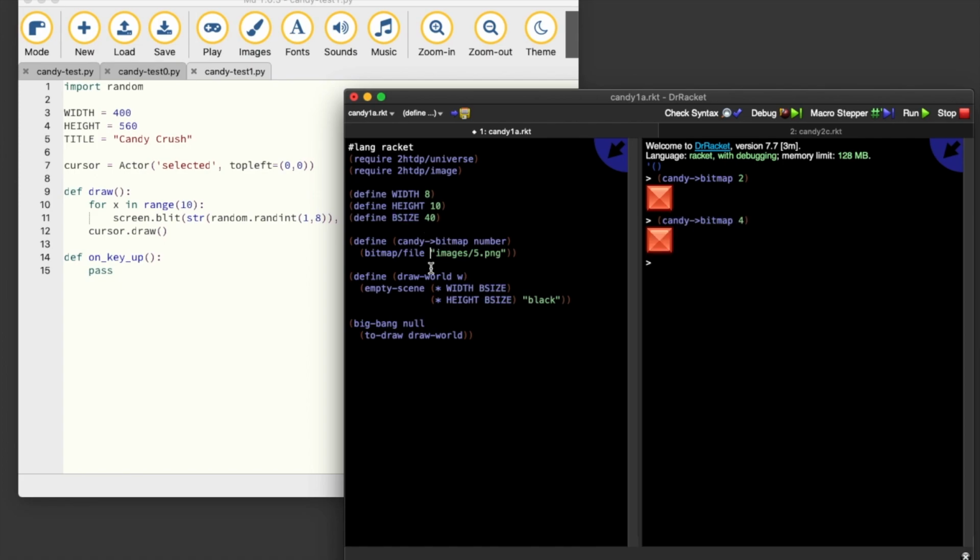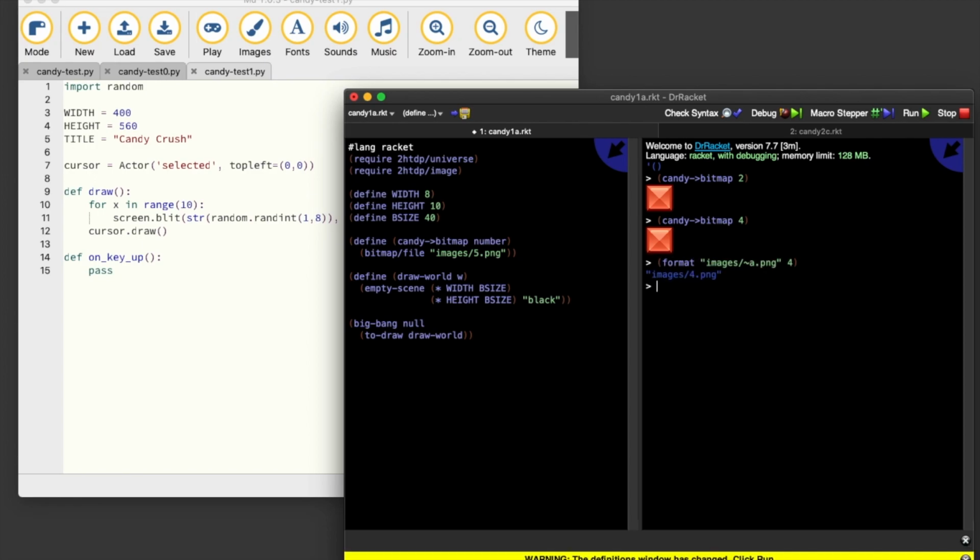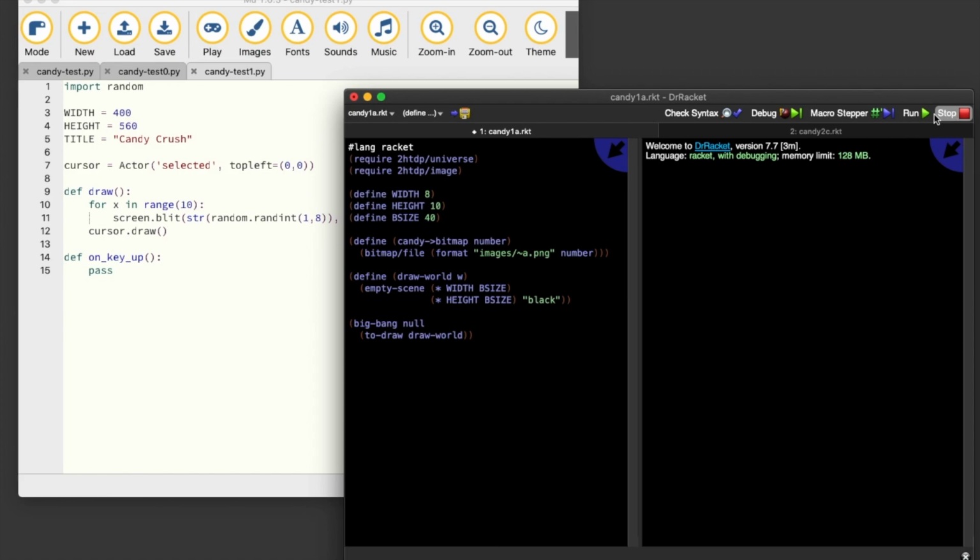And we can fix that now with the format function. And in fact, we can try that first in the REPL to see how it works. So we can see that that number makes its way into the string, and we can then paste that into our function to replace this string here. And obviously we want to use number rather than 3. So let's try that again. Let's go back to the candy command, where we have number 4 and number 1.